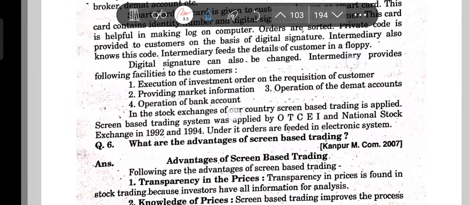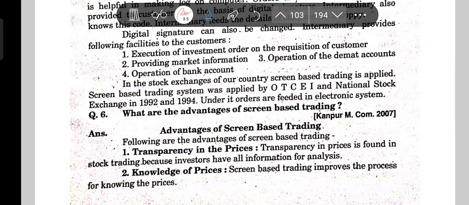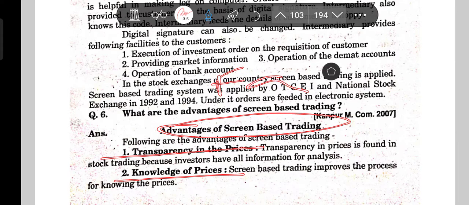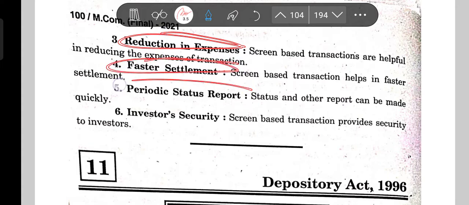And screen based trading is very easy. Screen based trading is all about how you trade through electronic means, using the internet and computers. What are the advantages? Transparency in prices, knowledge of prices, reduction in expenses, faster settlement, periodic status report, and investor security, because the investor every time gets a notification.